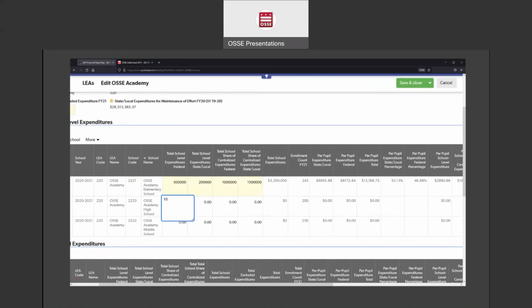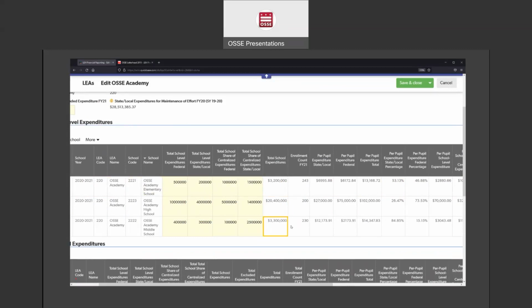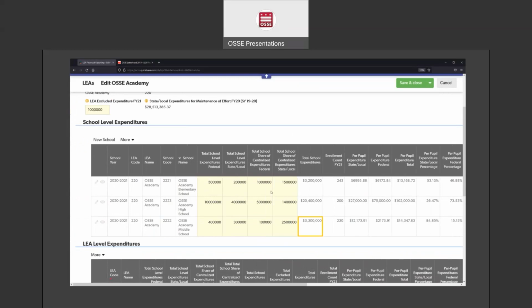Real quickly, I'll enter some more numbers here, just random numbers to get the totals. These boxes in yellow are all the boxes that you would need to fill in. If your LEA only has one school, or if you don't have any centralized expenditures, you could just put zeros in these boxes.